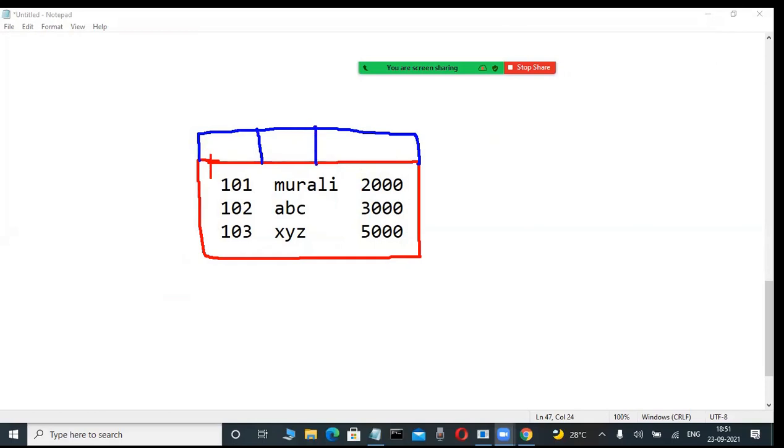Here I'm giving some names. Okay, what is this one? I don't know, but I'm giving names. Employee number I'm giving, maybe. Employee names I'm giving. Okay, fine. Employee names, he name.